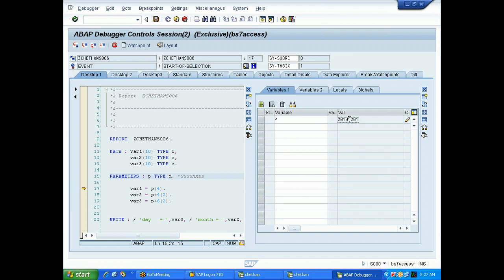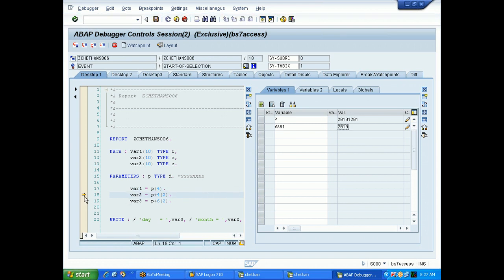Year 2010, 12 is a month. These two digits are date. It's automatically converted into internal format. But the external format, what we have given, 01.12.2010, that's what we have given in the input. So now this is converted. From this, what are the first 4 digits? 2010. Right now in variable 1 nothing is there. After this step 2010 will come here in variable 1.